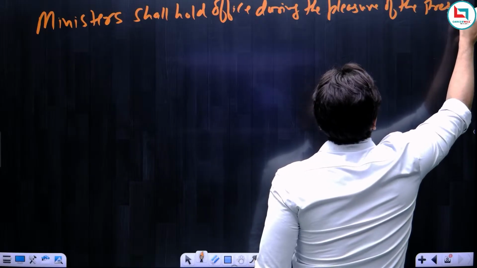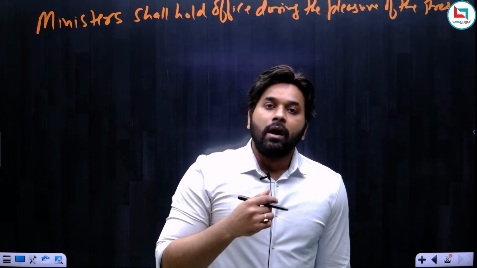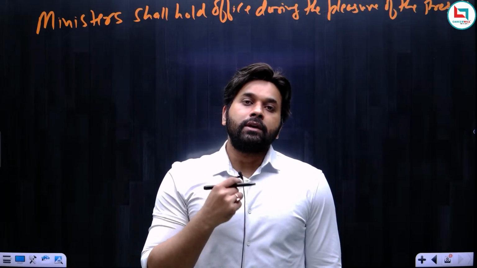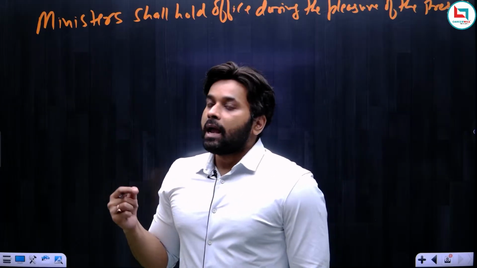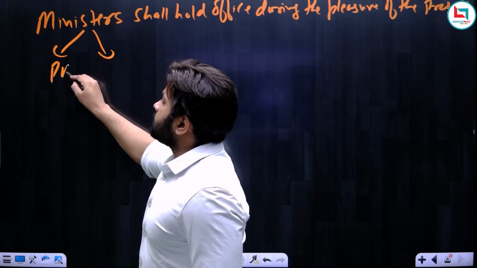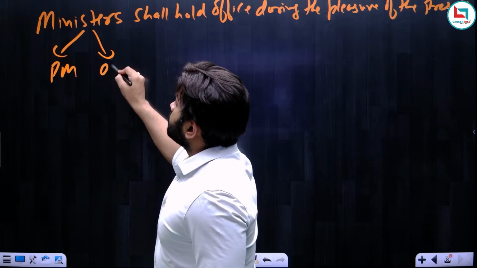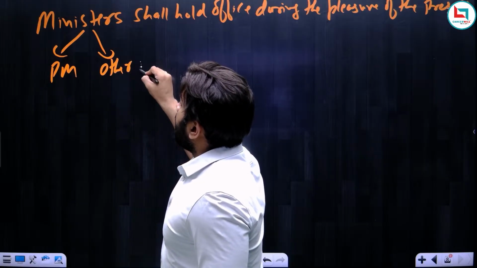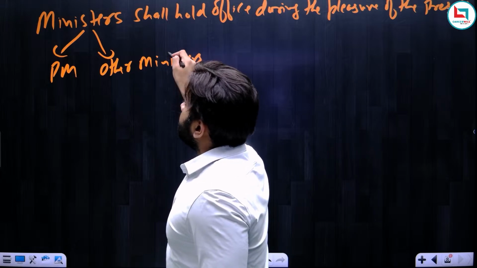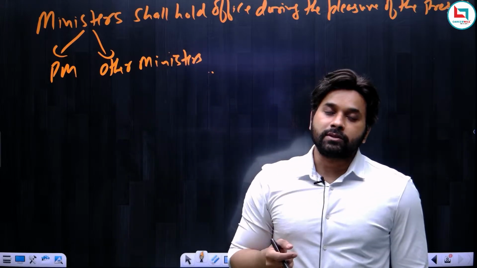Here the word ministers also includes the prime minister. So all the ministers are covered under the general term ministers, which includes both the prime minister and the council of ministers.